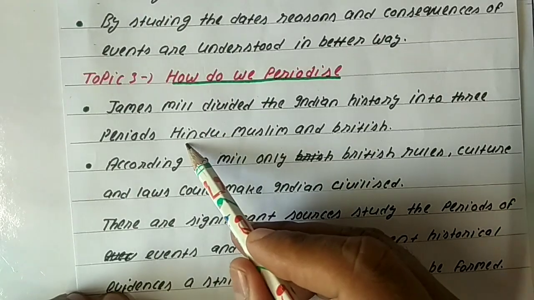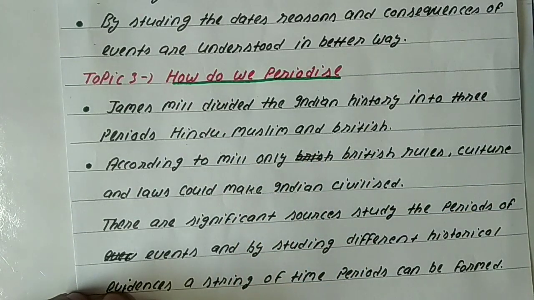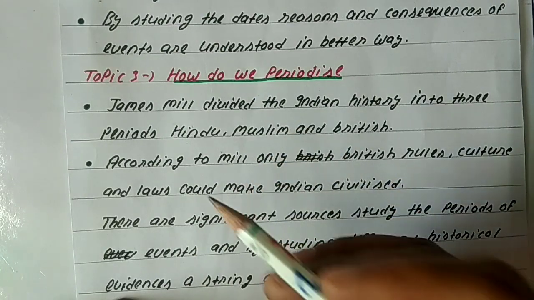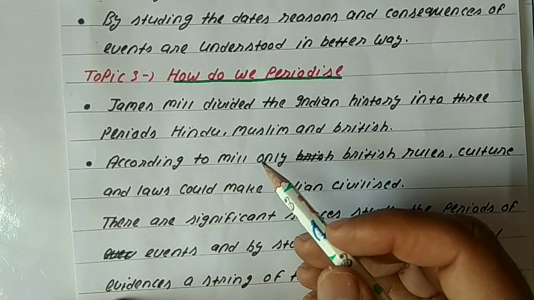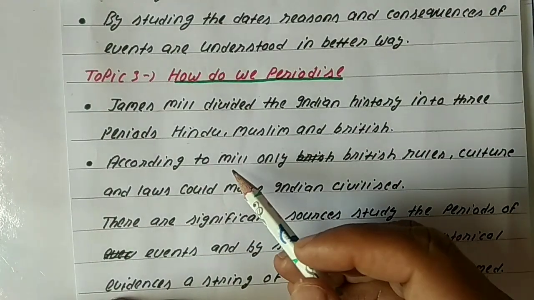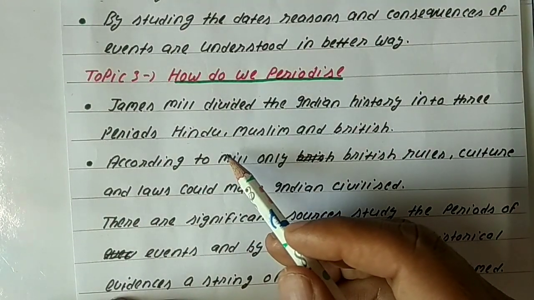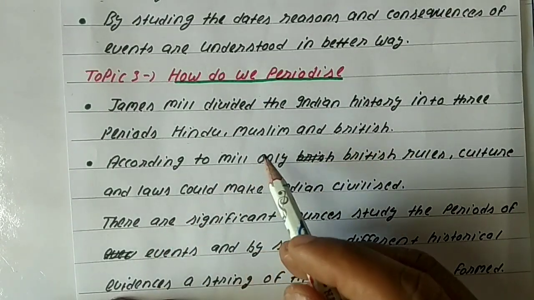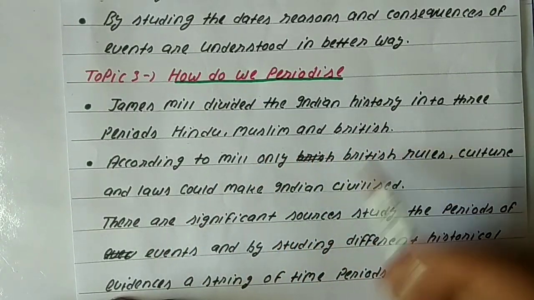Means these three periods, he just tried to show the progress in the Hindu civilization or India as a country. So he categorized the Indian history into three different periods, that is Hindu, Muslim and British.